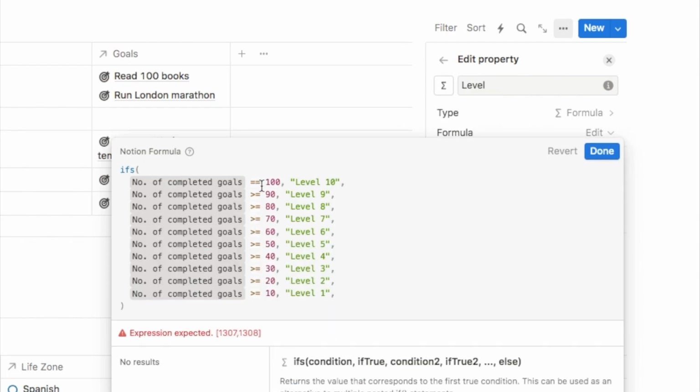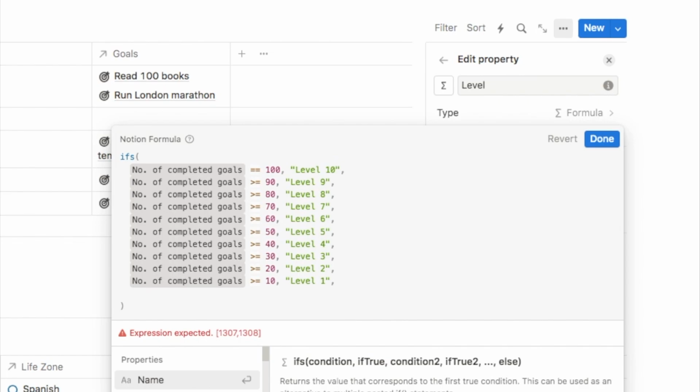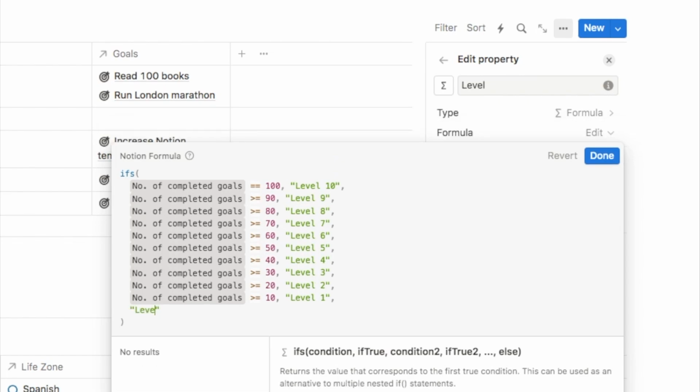Okay, so I've just done the exact same thing all the way down to if the number of completed goals is less than or equal to 10, then we're going to be level 1. And finally, you can tell it what you want it to do otherwise. So if none of these conditions are met, therefore if it's anything less than 10, then we want it to just be displayed as level 0. Again, I'm going to hit Shift enter, but this time I don't need to input a condition. I'm just going to put two quotation marks and inside let's just write level 0.